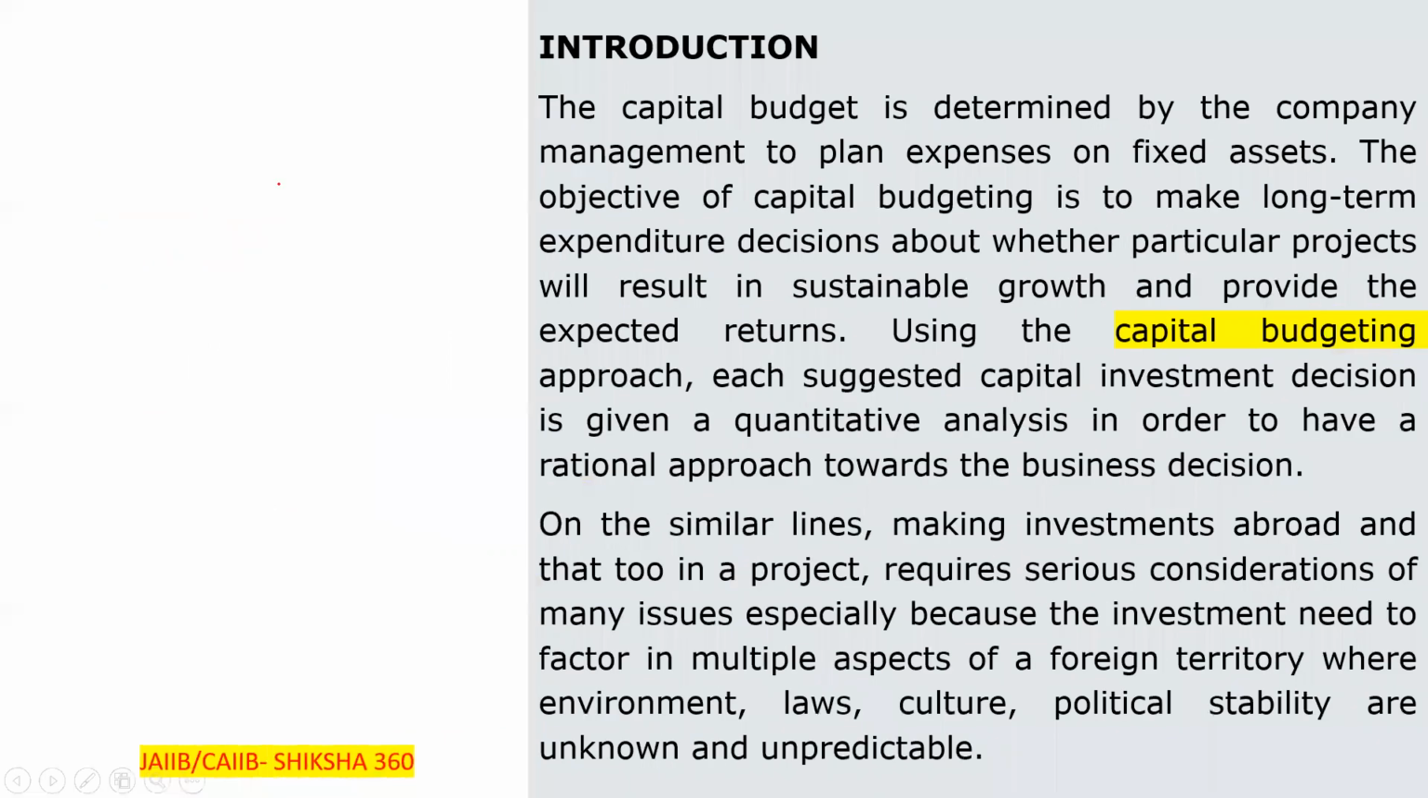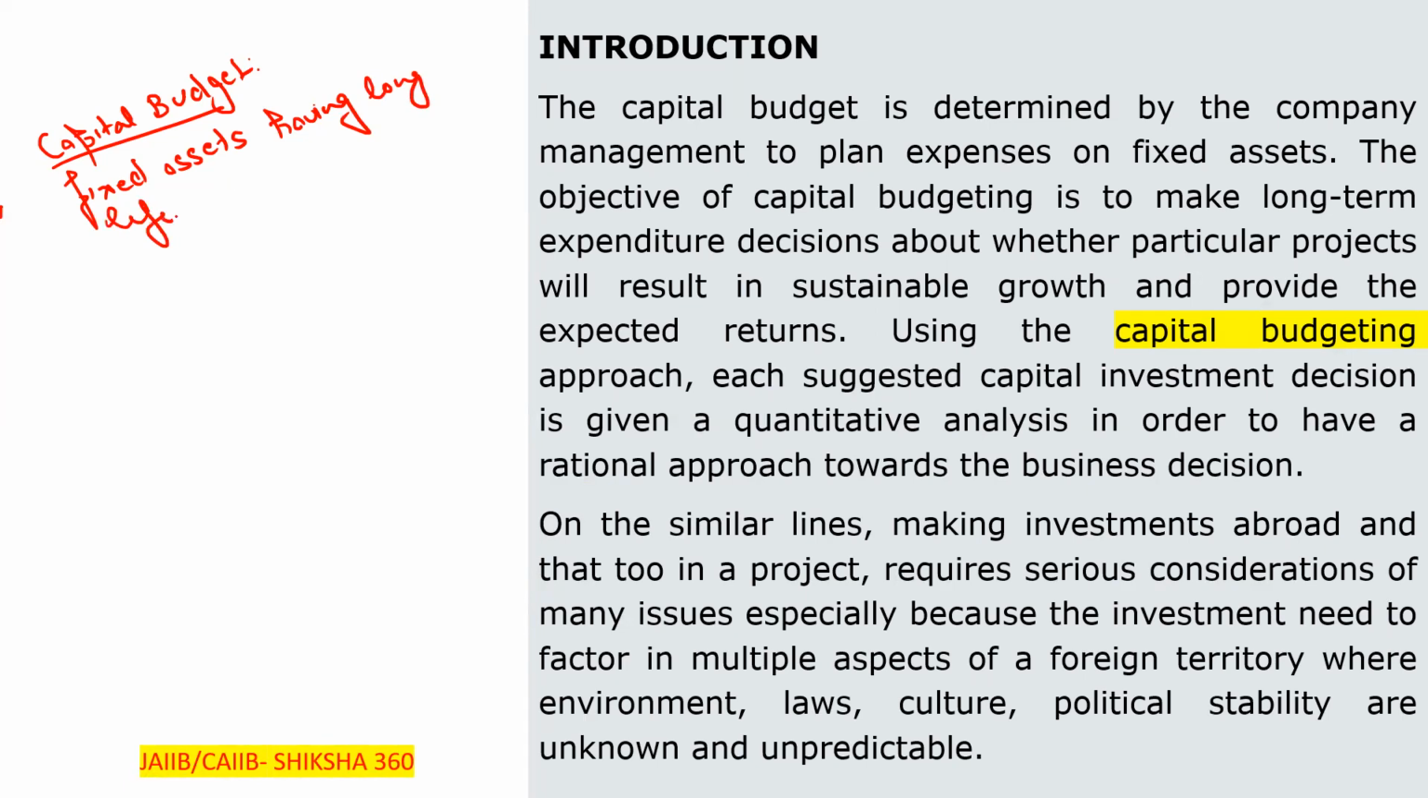So first of all, introduction regarding that. What is the meaning of the capital budget? Capital budget is basically capital for purchasing fixed assets having long life duration. In simple language, we can say that. Same thing they are mentioning here. What is the meaning of the capital budget here? The capital budget is determined by the company management to plan expenses on the fixed assets.